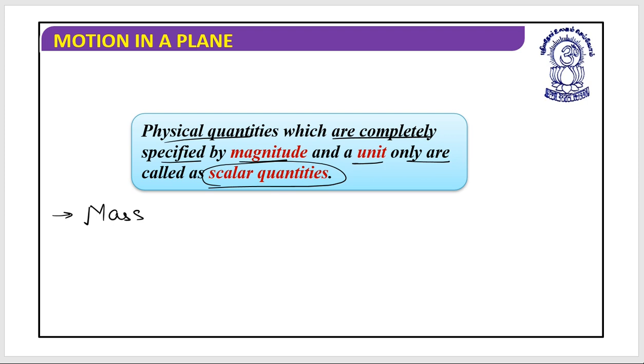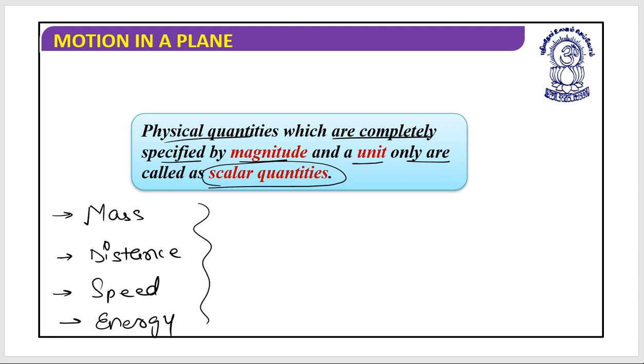Yes, mass is a scalar quantity. Distance, yes, it is a scalar. Speed, even it is a scalar. Energy, yes, it is a scalar. When I talk about energy, I am talking about every type of energy. You can take potential energy, kinetic energy, light energy, heat energy, sound energy, and every other energy.